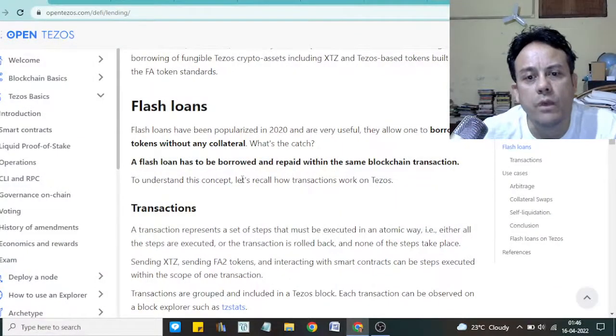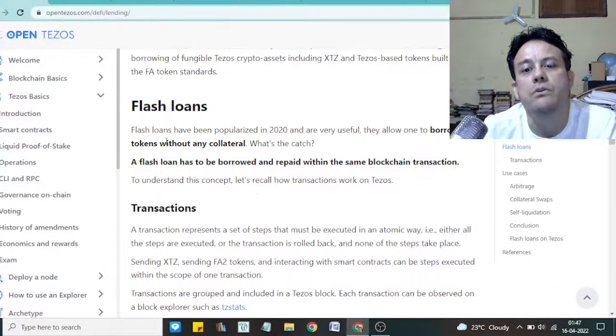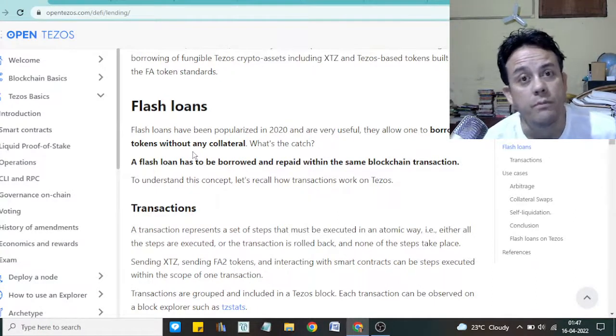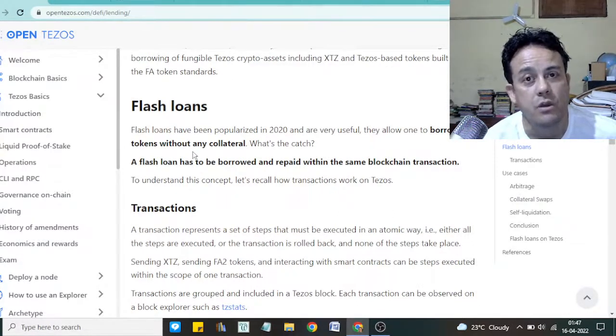So coming back, let me share my screen. So here we'll talk about flash loans. Flash loans are loans where you borrow tokens without any collateral. So it means that you can borrow $1 million without any collateral. So how is that possible? A flash loan has to be borrowed and repaid within the same blockchain transaction. If you don't pay within the same blockchain transaction, then the transaction is cancelled.